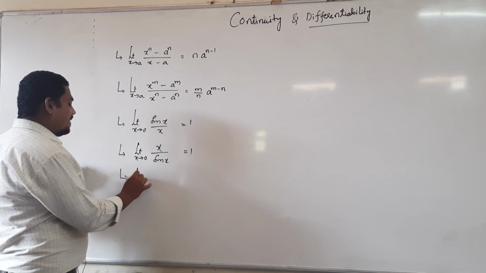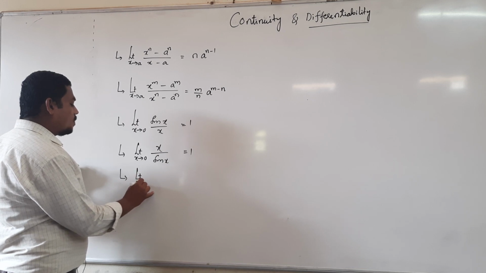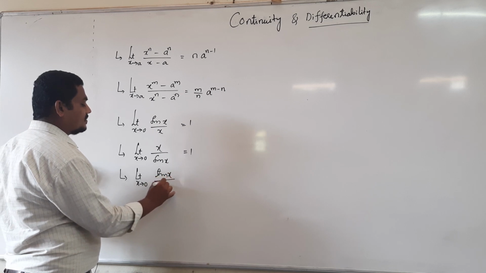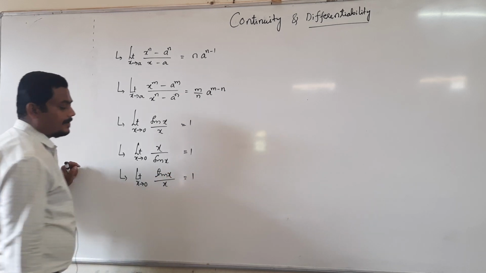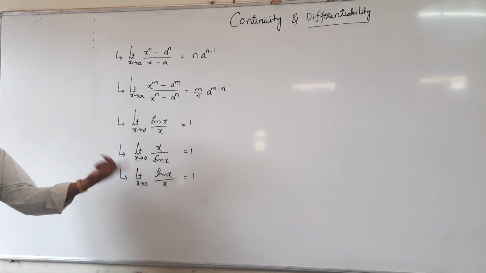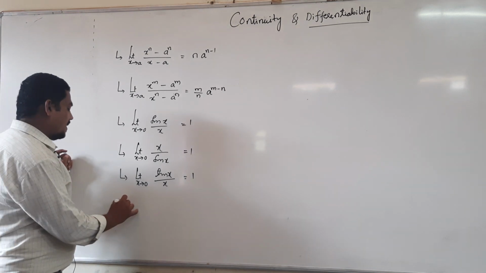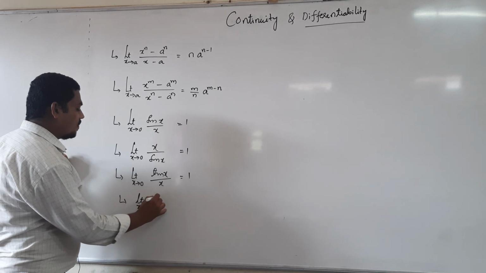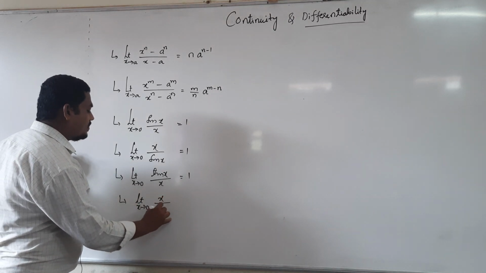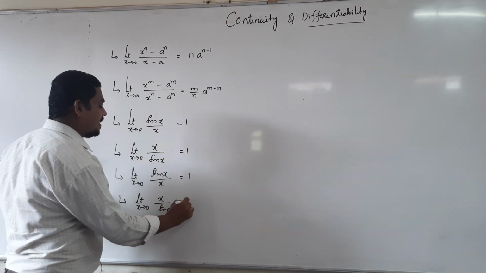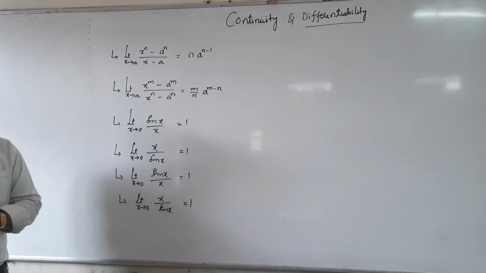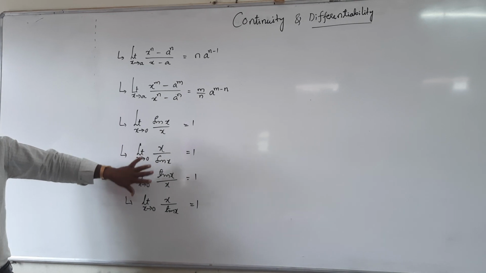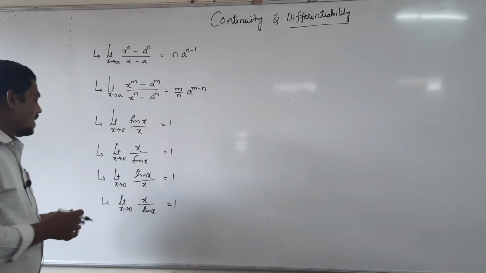Similarly, limit as x tends to 0 of tan x divided by x is 1. Tan x by x or x by tan x. Next, limit as x tends to 0 of x divided by tan x is 1. So tan x by x or sin x by x, the value is 1.